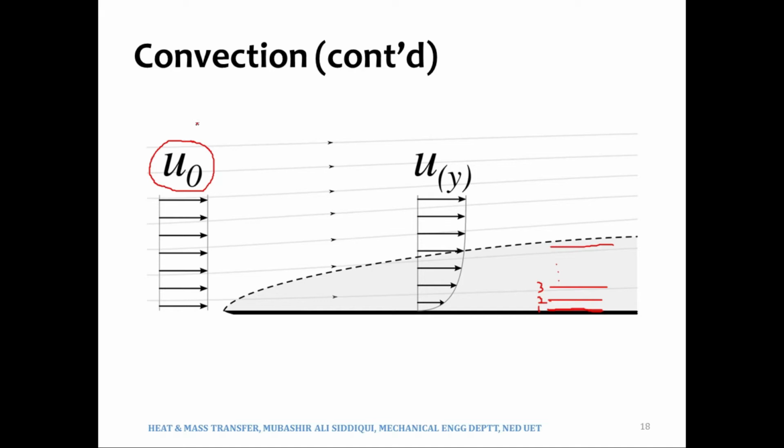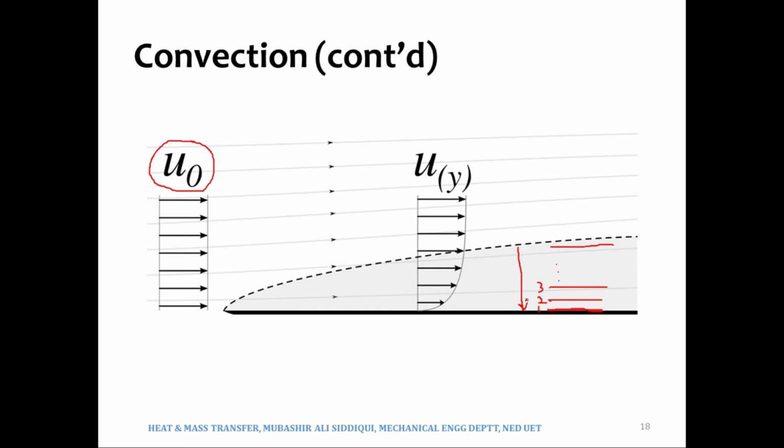If the free stream velocity is, suppose, 10 meters per second, then the velocities of the various fluid layers will change from 0 to 0.5 to 1 to 1.5 to 3, 4, 5, 6, and then ultimately it will reach this u infinity, 10 meters per second, if we assume u infinity as 10 meters per second. It means that there is a region.